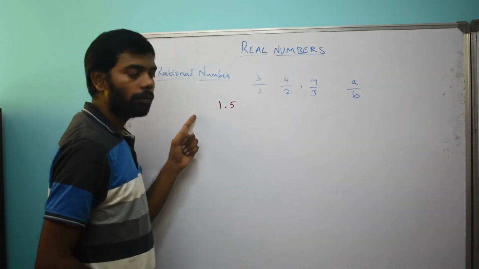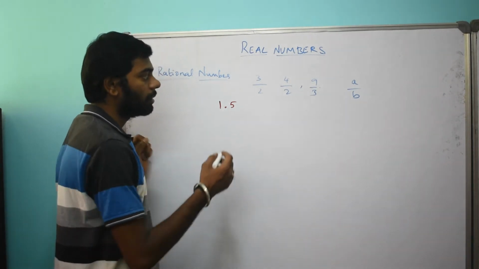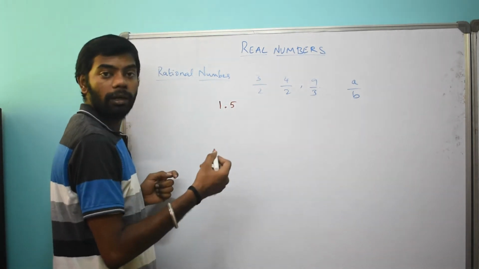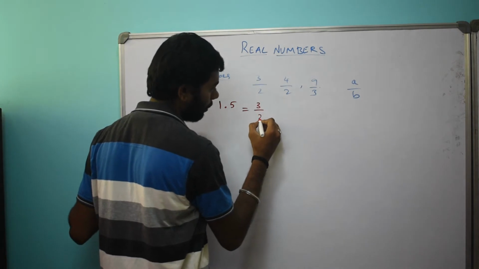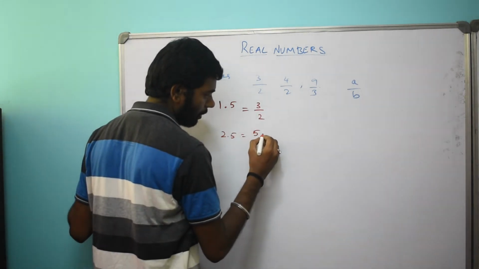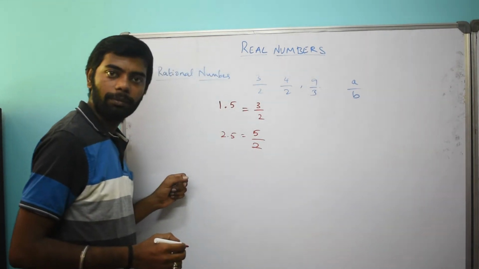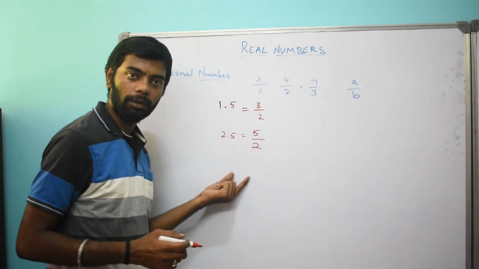Let us consider 1.5. As I told you, a rational number can be represented in the form of a ratio, which has a numerator and denominator. 1.5 can be written as 3 divided by 2. In the same way, 2.5 is 5 divided by 2. All these decimals are also rational numbers.